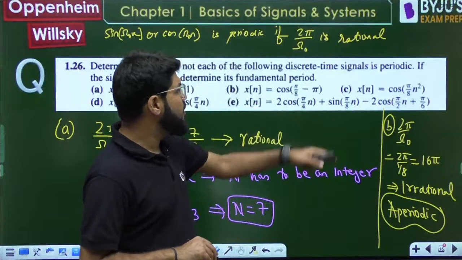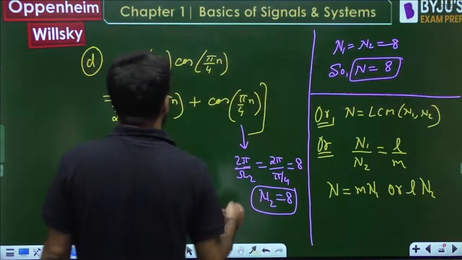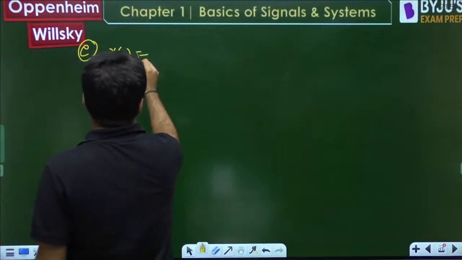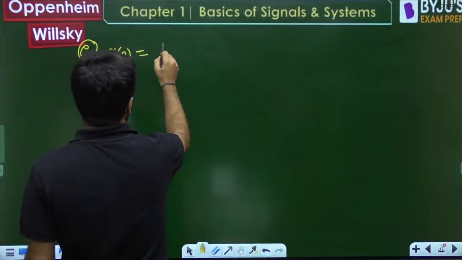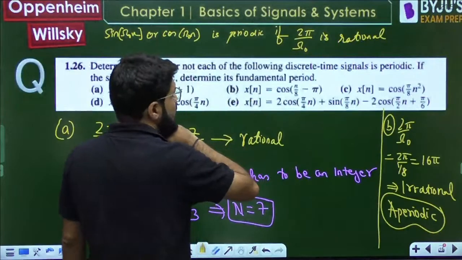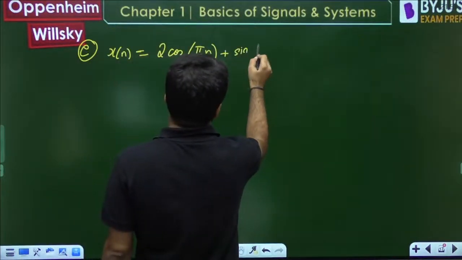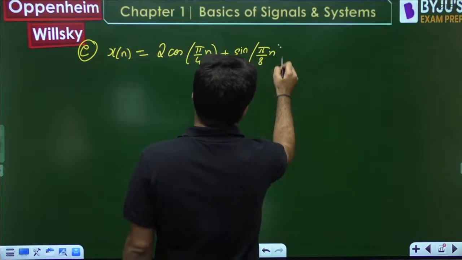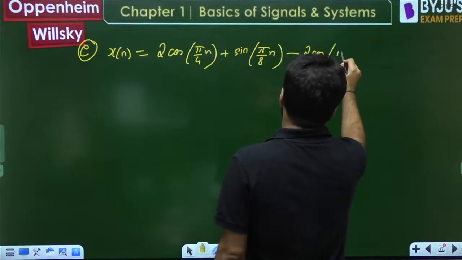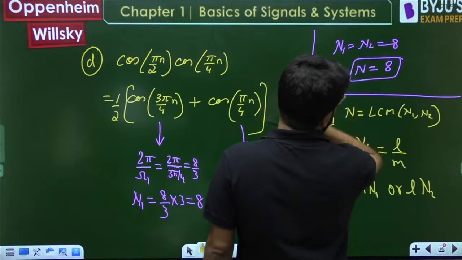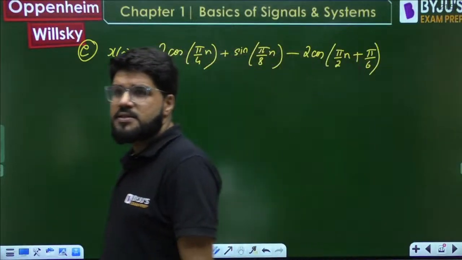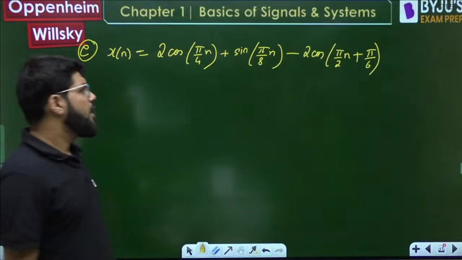Now 3 periodic signals are going to be added. The same result will apply, and the same type of calculations we will apply. Let me write down the third, the E part. x[n] is given by 2 cos(pi/4 n) plus sin(pi/8 n) minus 2 cos(pi/2 n) plus something that is equal to plus pi by 6. Okay?